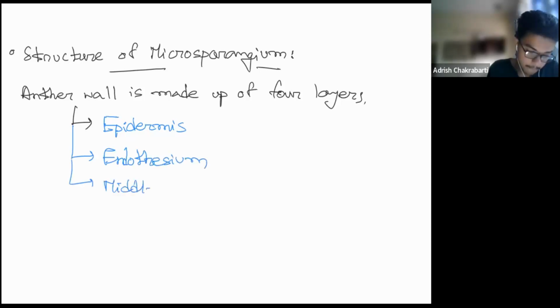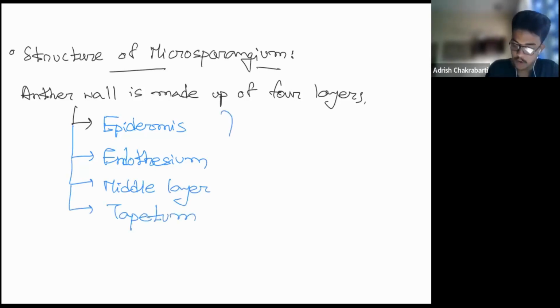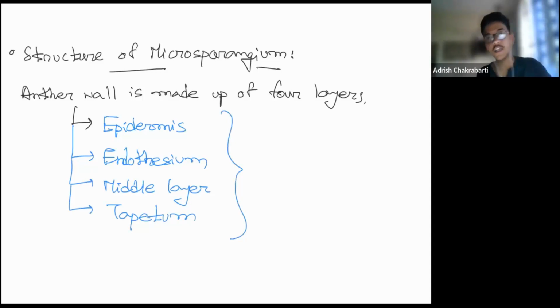Endothecium, middle layer, tapetum. So we observe these 4 layers in the anther wall, and we are going to study each single one of them in detail. So the first we are going to study is epidermis.